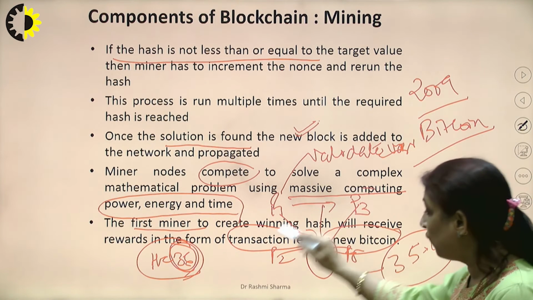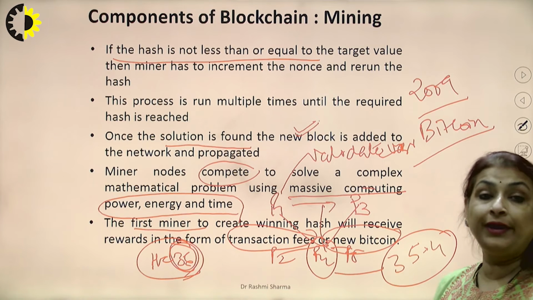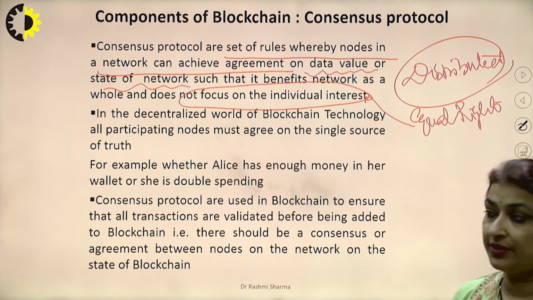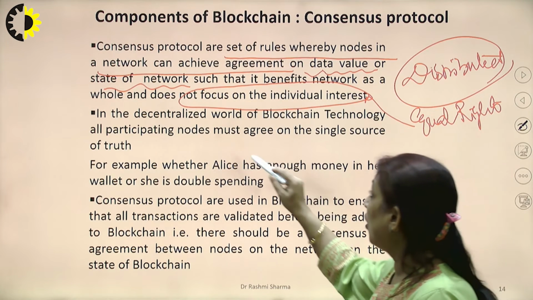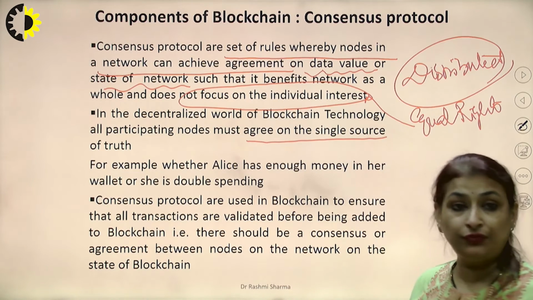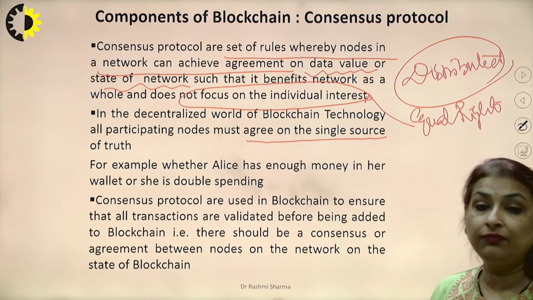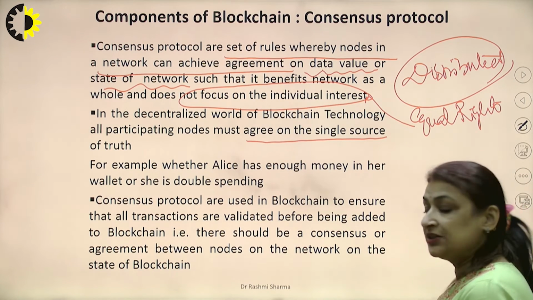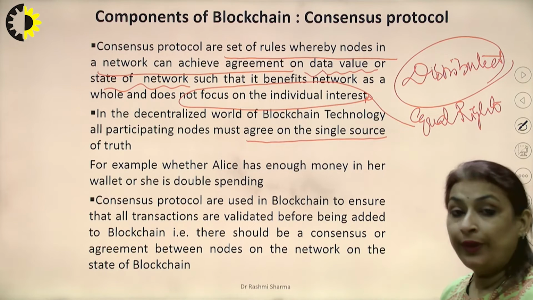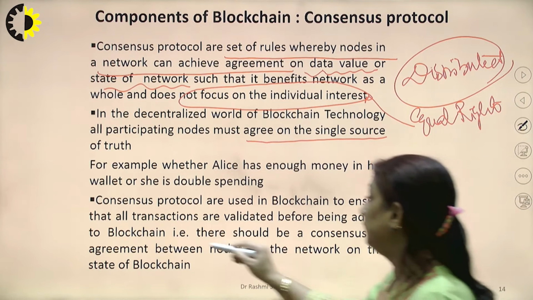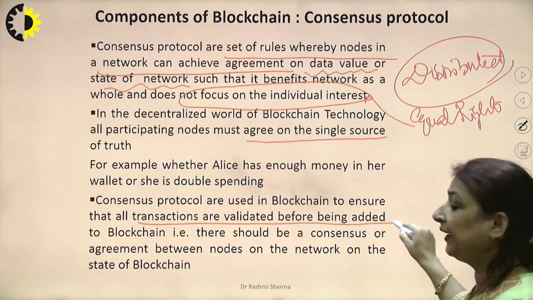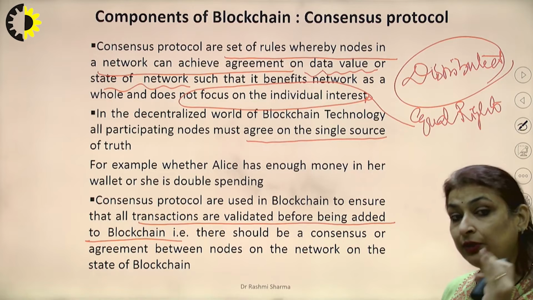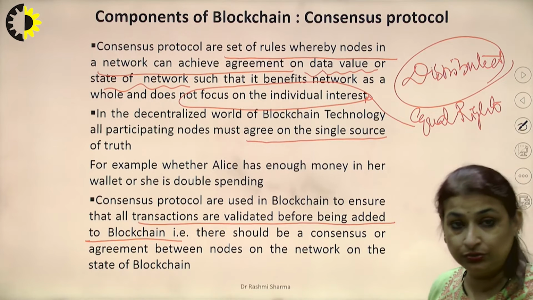So all these four have a common agreement, a common opinion about P1, then only P1 can do that particular transaction. We should agree on a single source of truth, then only we can carry forward that particular transaction to take place in the blockchain. So consensus protocols are used in the blockchain to ensure that the transactions are valid before being added to the blockchain. This is the main thing. Once the transaction is validated, then only we can add that particular transaction to the blockchain.